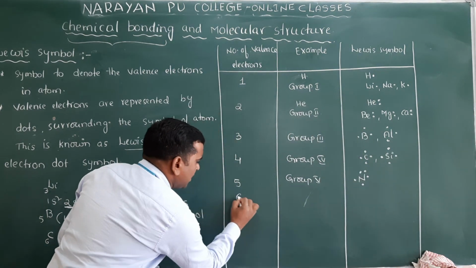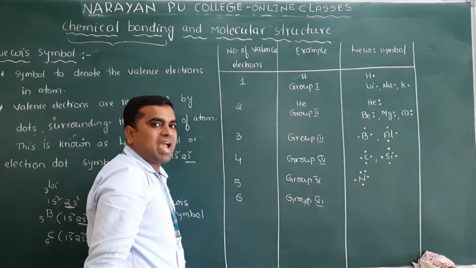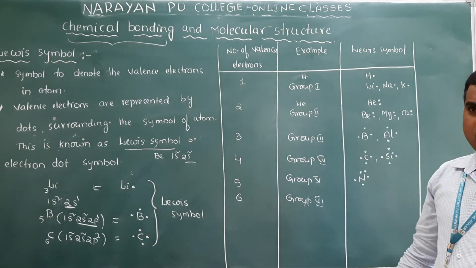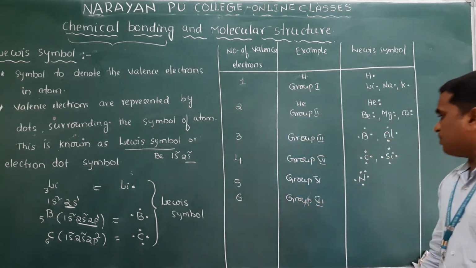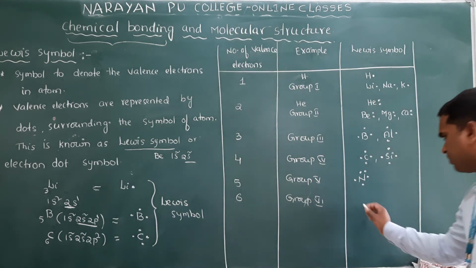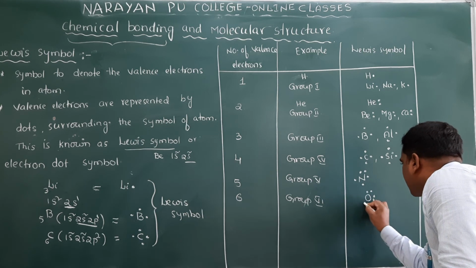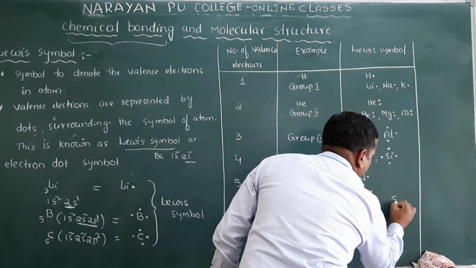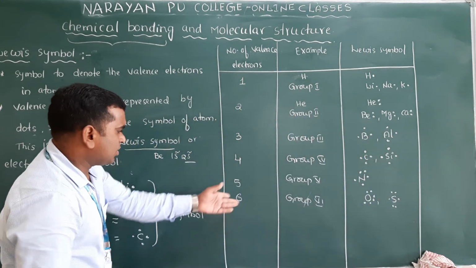In the same way, group 6 means 6 valence electrons are there. 6th group elements will have 6 valence electrons, because the outermost electronic configuration of the 6th group is ns2 np4. 2 plus 4, 6. That is clear, no? Group 6 means oxygen, sulfur, selenium, tellurium and polonium. So oxygen will have how many valence electrons? 6 valence electrons. You can keep like this. Sulfur also. Clear, no?